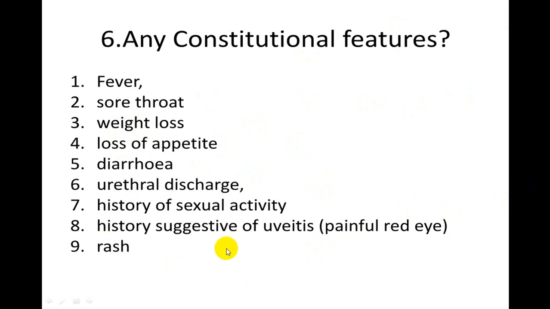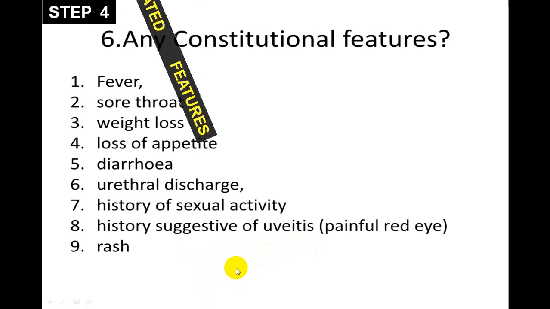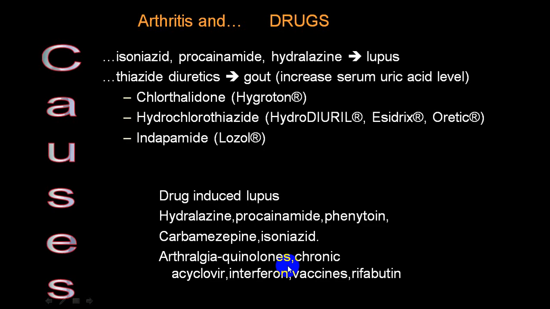Extra-articular findings are in favor of the seronegative or seropositive groups. They are very rare in a case of osteoarthritis. Almost we say never, never, never in case of osteoarthritis. So try to ask all these questions. This will be in step 4, what we call the associated features.